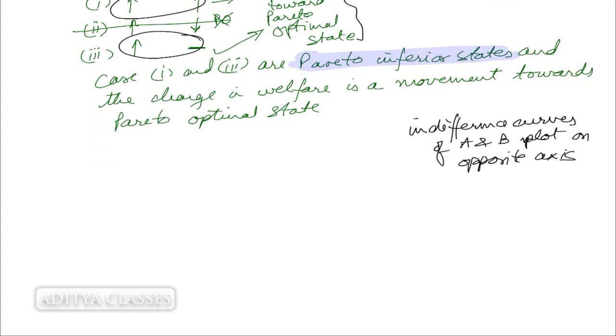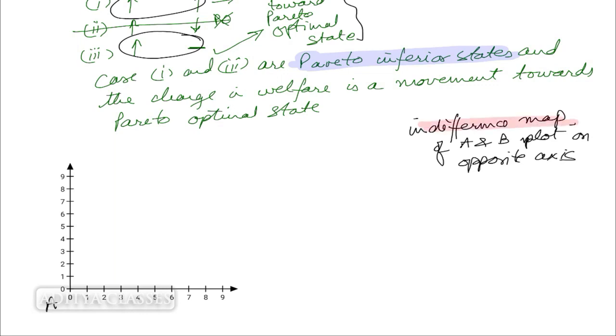What is Edgeworth box diagram? Edgeworth box diagram is indifference curves or indifference map. It is indifference map of A and B plotted on opposite axis. What do we mean by opposite axis? Let us see. Now, suppose I try and plot indifference curves for A. Indifference map. Let me plot indifference map for A.